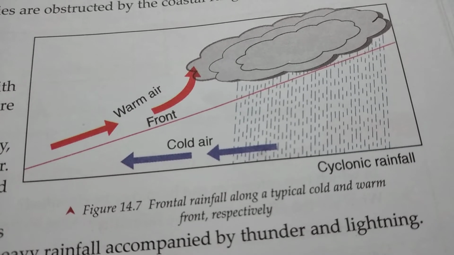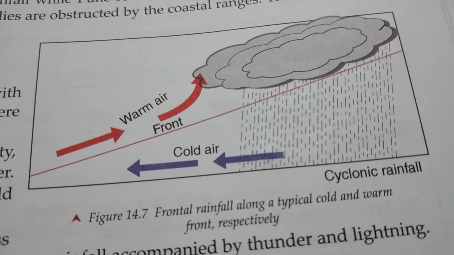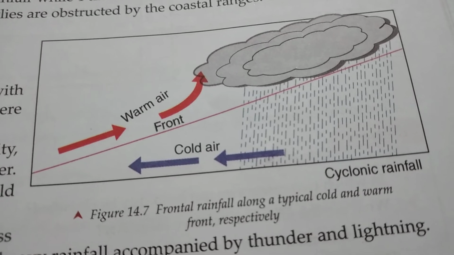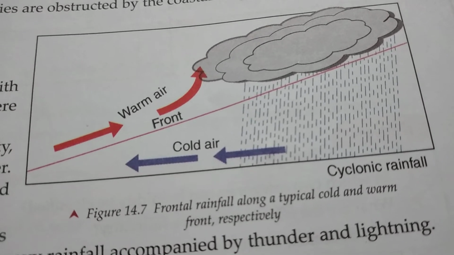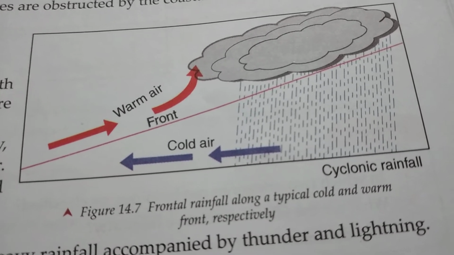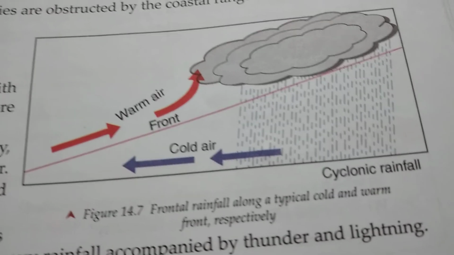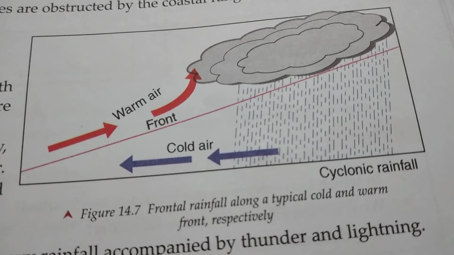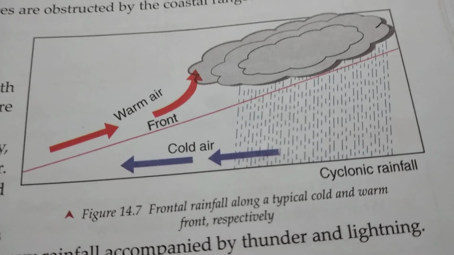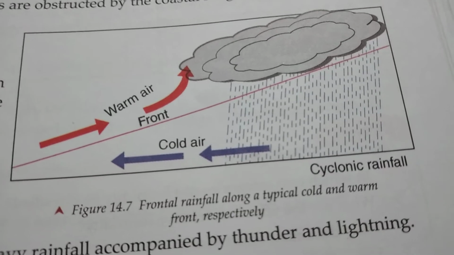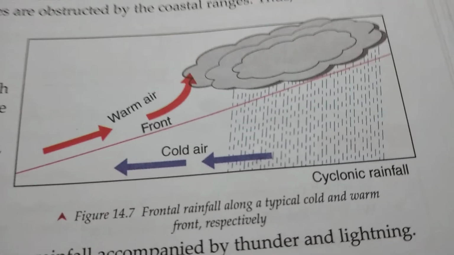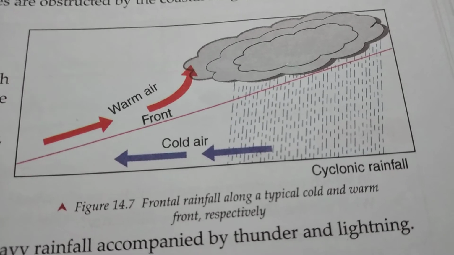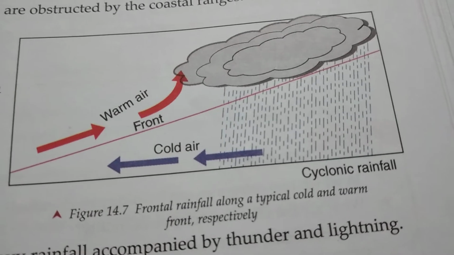As the warm air is upward but the upper layer of the atmosphere is cooler, the warm air gets sandwiched between the cooler upper atmosphere and the cold air beneath, and as a result it starts raining very rapidly with severe thundering and lightning.